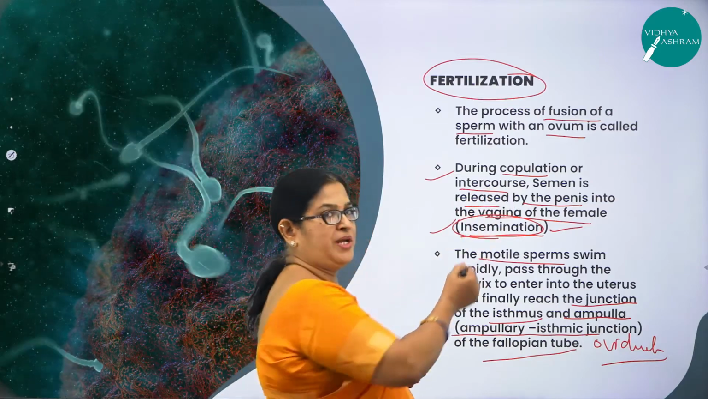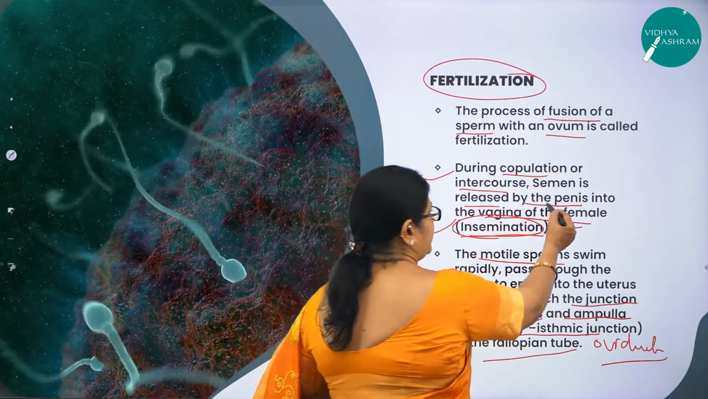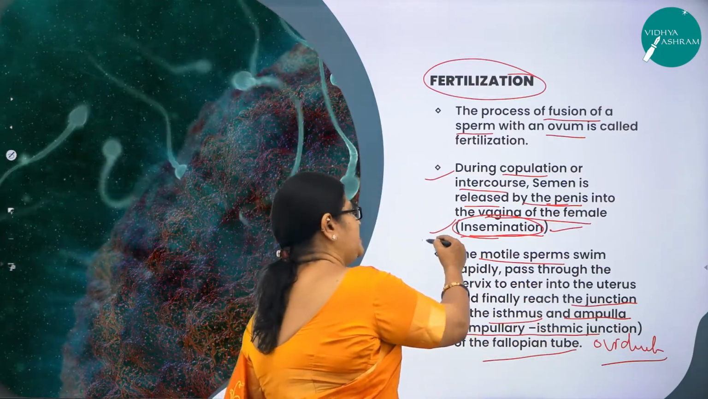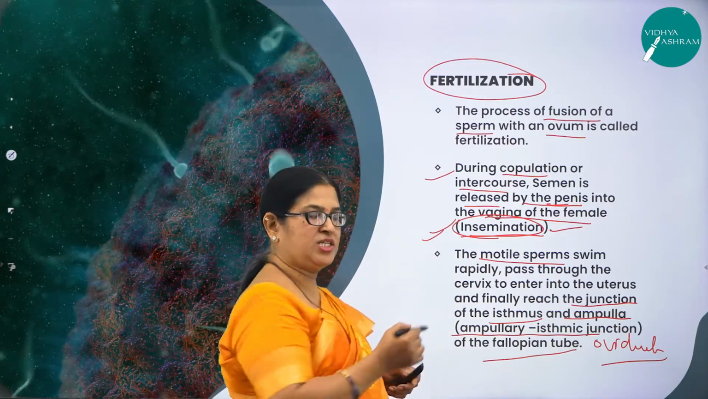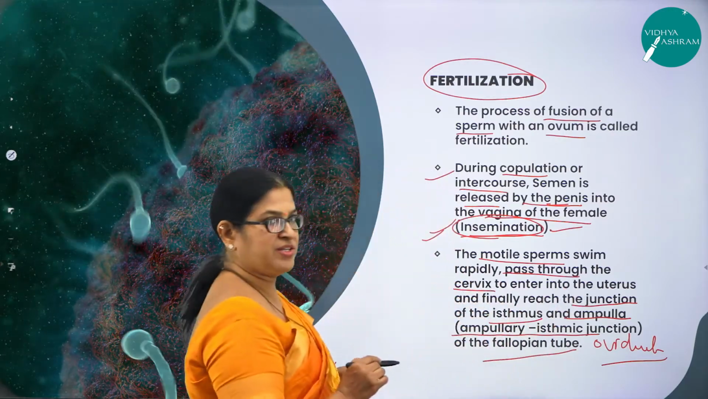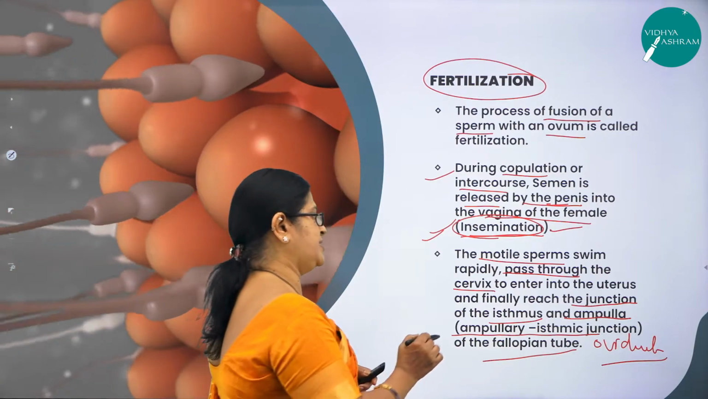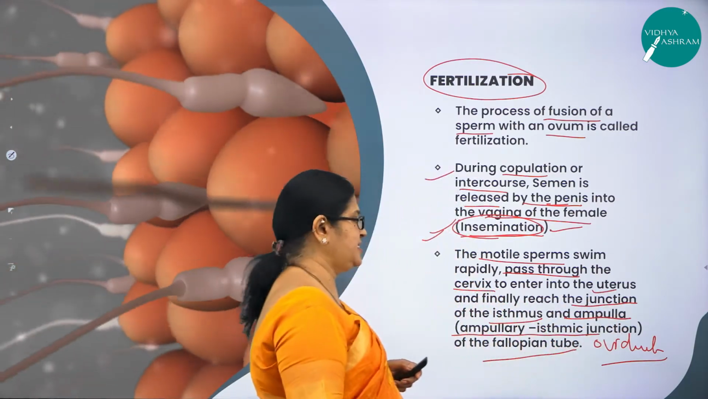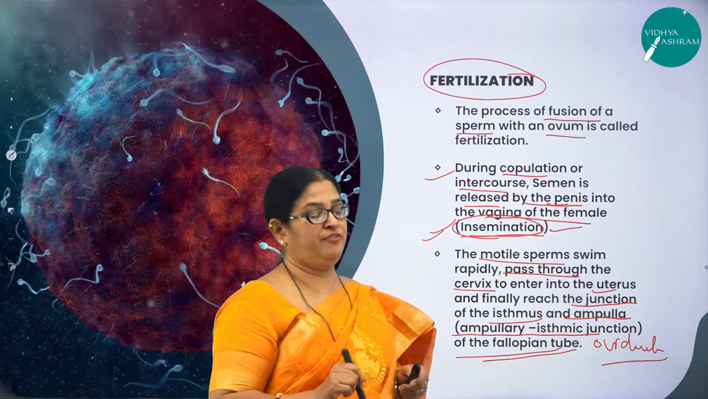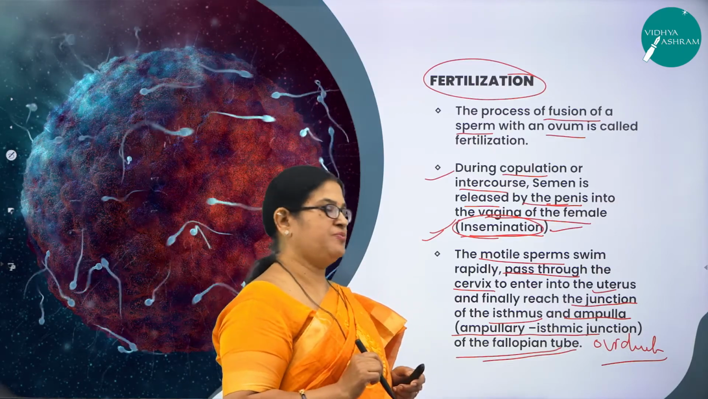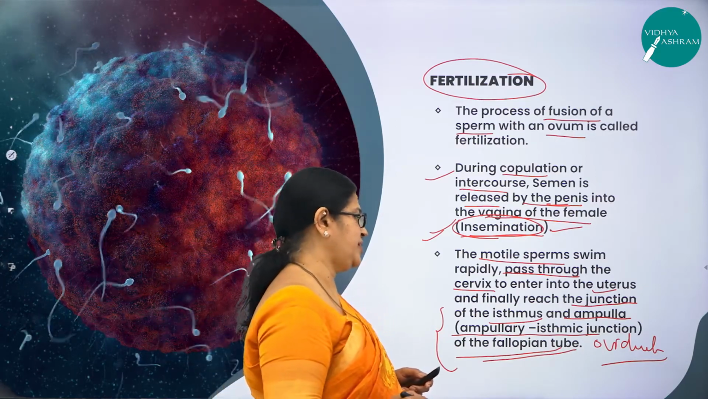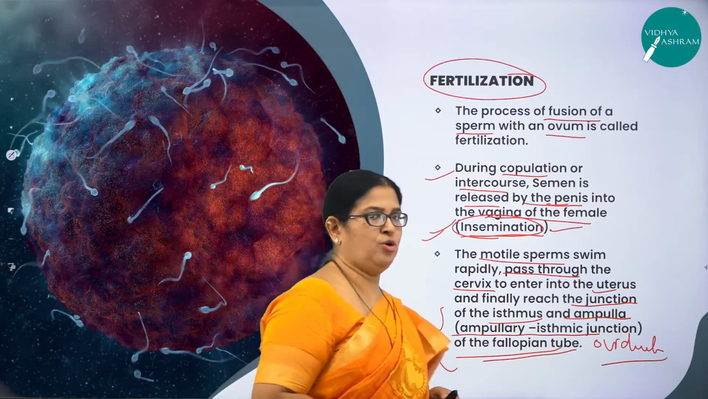First, what happens during copulation or intercourse? Semen is released by the penis, and that semen moves into the vagina of the female, which is called insemination. Then what happens? The motile sperms swim rapidly, pass through the cervix, enter into the uterus and finally reach a junction. What do you call that junction? The ampullary isthmic junction of the fallopian tube, where the male gamete, the sperm, fuses with the female gamete, the ovum. That is why we call this a very important junction of the fallopian tube or the oviduct.